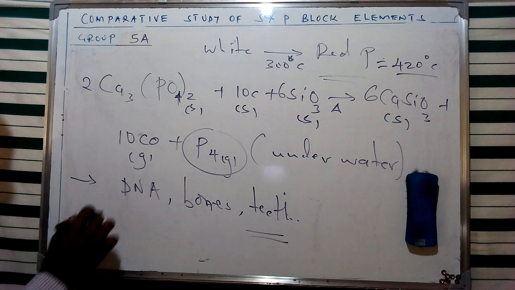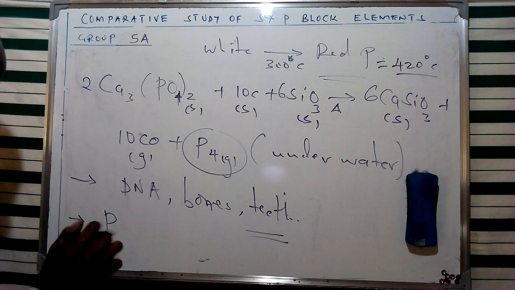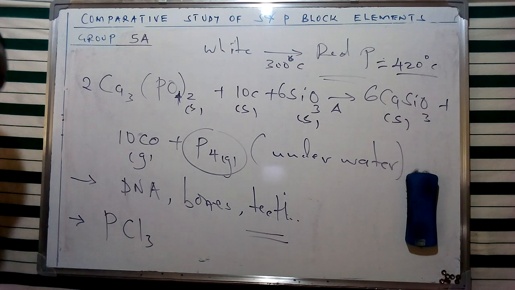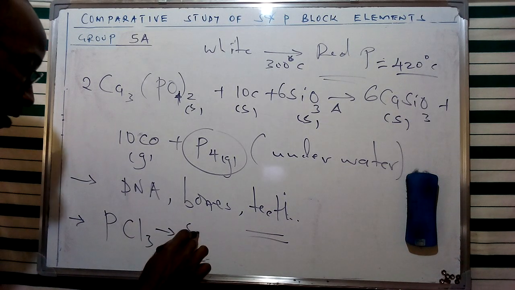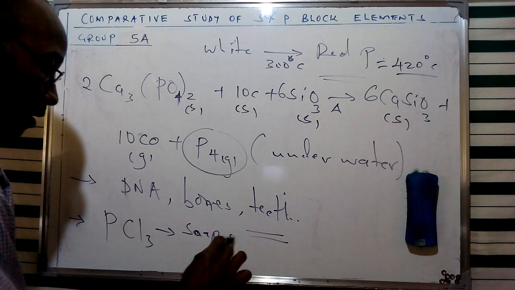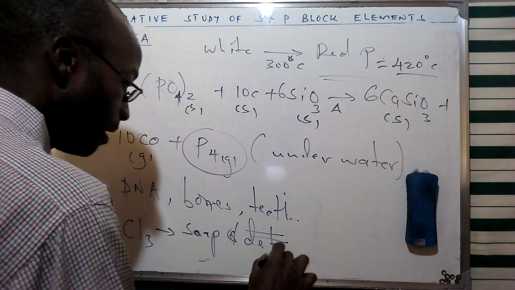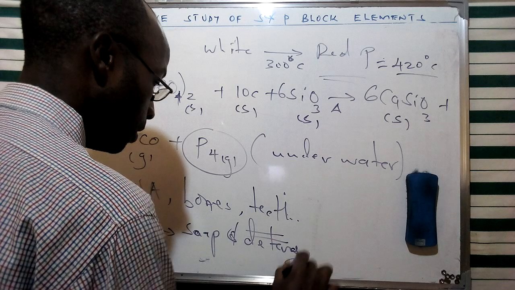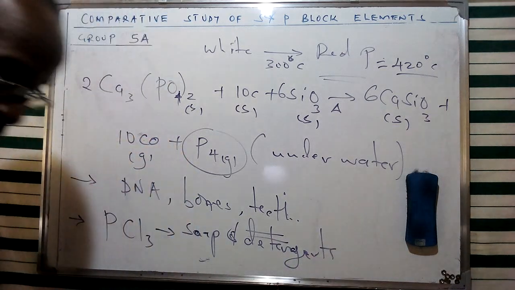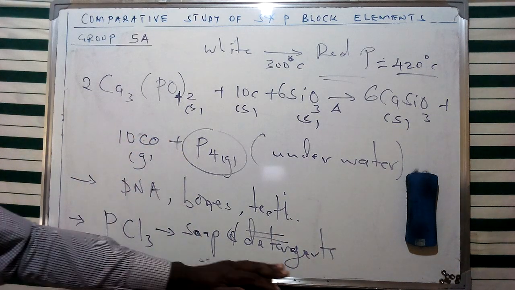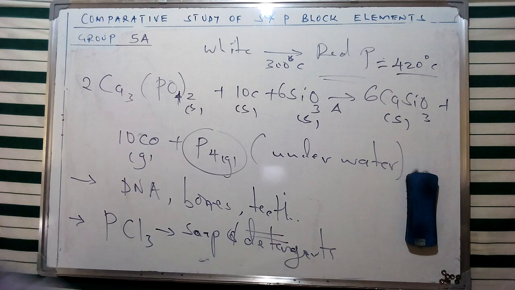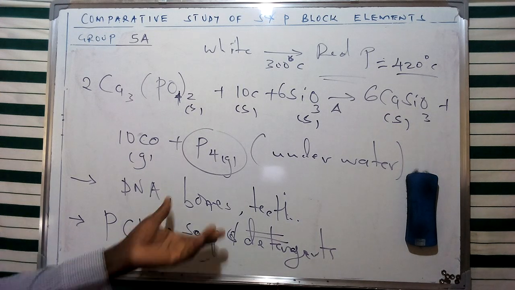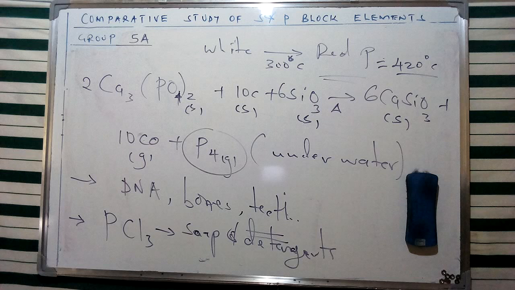Now, applications of some of the compounds of phosphorus, like phosphorus chloride, are going to find application in the soap and detergent industry. So these are going to be detergents. These are also some of the applications in plastics and the synthesis of rubber, and of course in herbicides and insecticides, as some of the applications we are going to see of phosphorus in the forms of its various compounds.